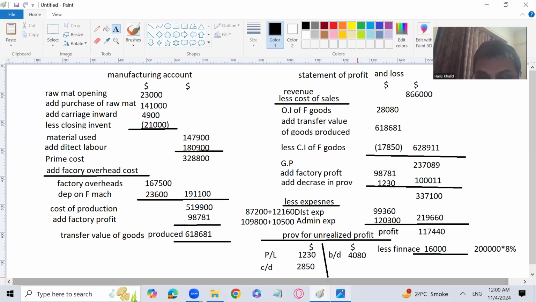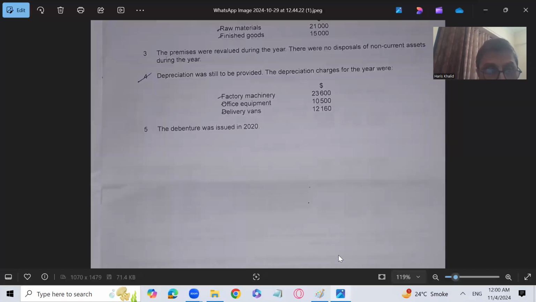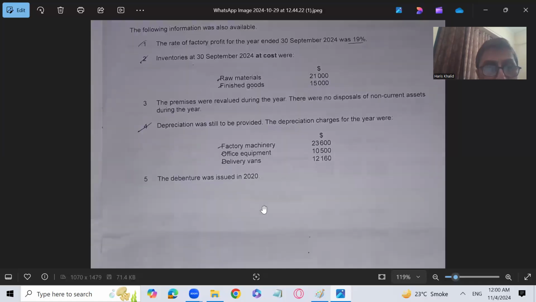So the examiner has asked you that the depreciation on factory machinery is 23,600. That is part C. 23,600 is the depreciation on factory machinery. So why is the depreciation on factory machinery 23,600? Right? Why is it 23,600? That is the question actually. So let me make you understand this part.